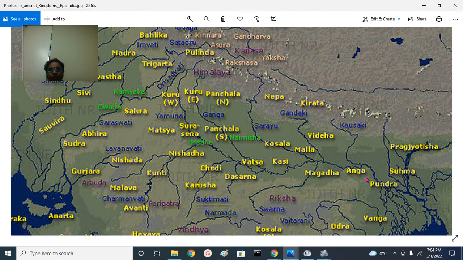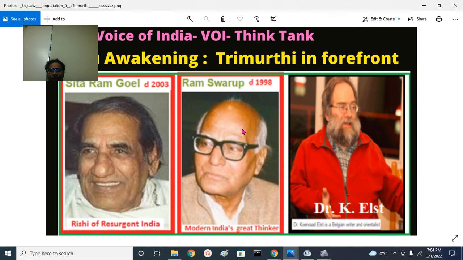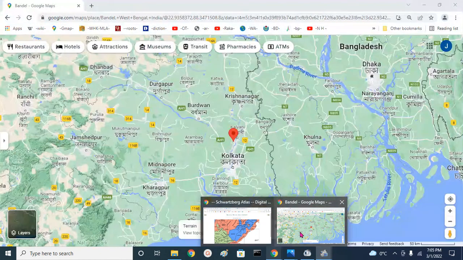Banka region and Bhagalpur centric. So these are the historical Janapadas. West in the Rohilkhand region we have Panchala region, and in the Doab we have Kuru and Hastinapur and all those areas. So this is the historic region. So essentially, these are the topmost Indian intellectual thinkers, Mahayogi Sri Ram Swarup, Sitaram Goel and Koenraad Elst, considered to be one of the greatest intellectual think tanks of modern time.